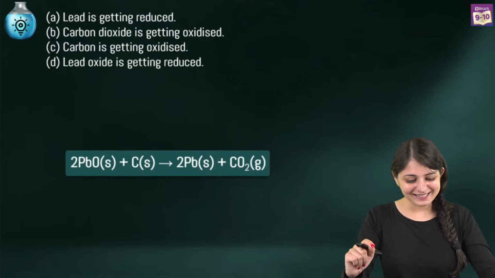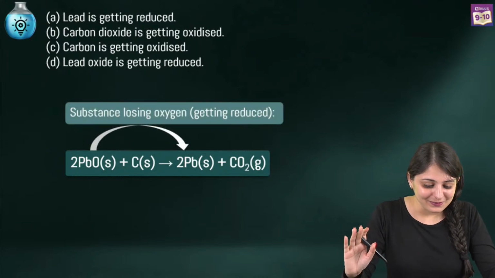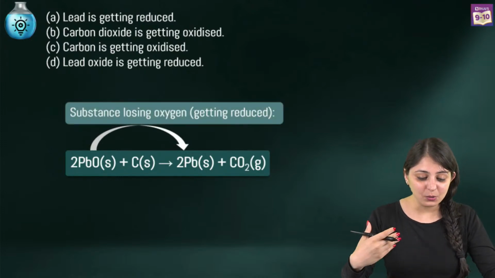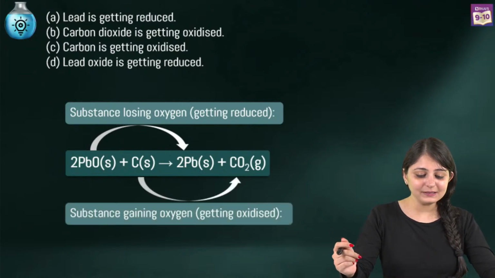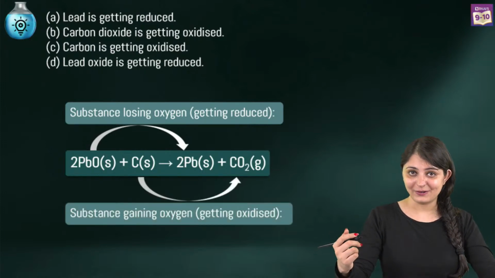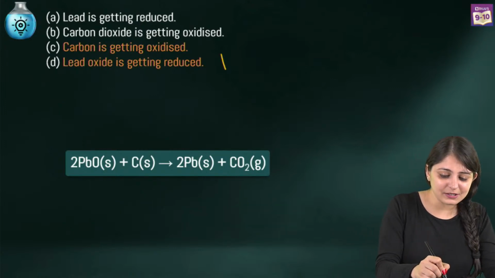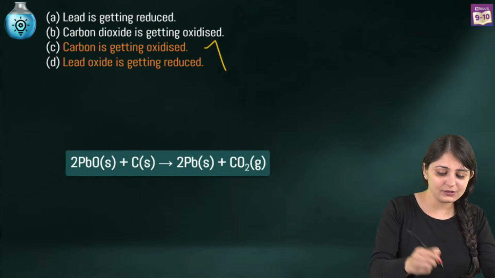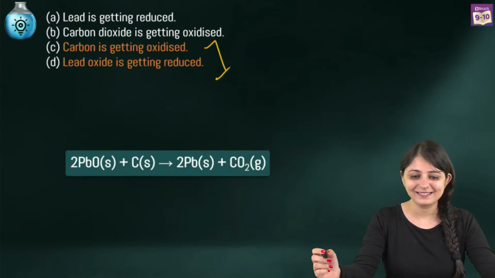Great, yes. Absolutely right. AB. So, we can see that lead oxide is losing oxygen. It's the substance that is getting reduced. And carbon is gaining oxygen to form carbon dioxide. It's the substance getting oxidized. So, these two statements that you see over here are going to be absolutely right.